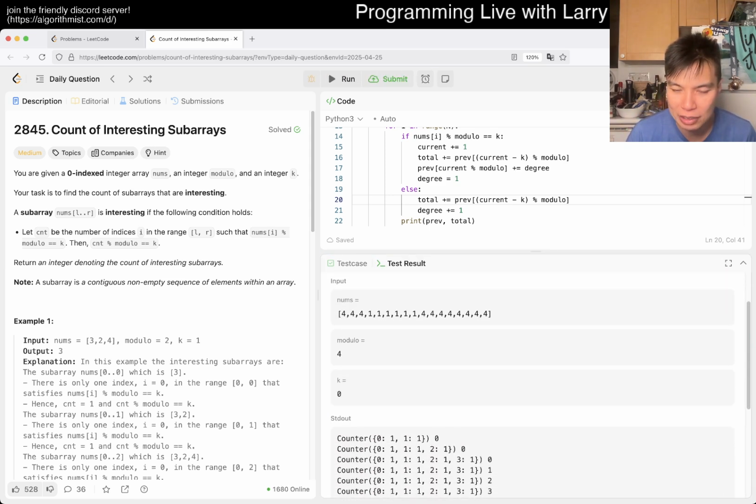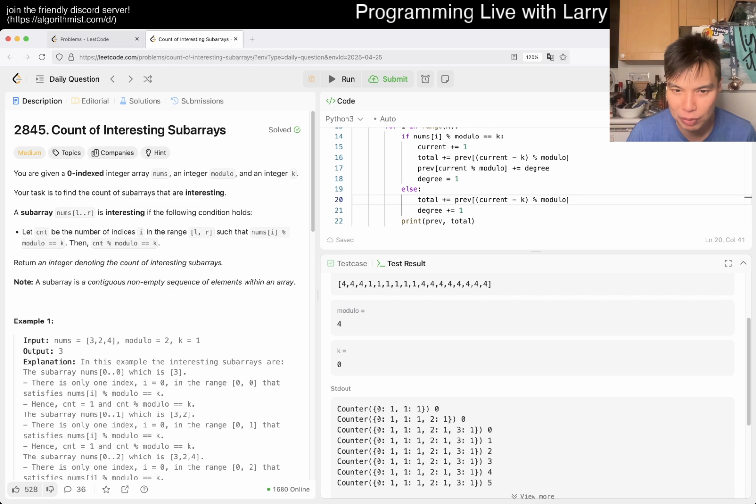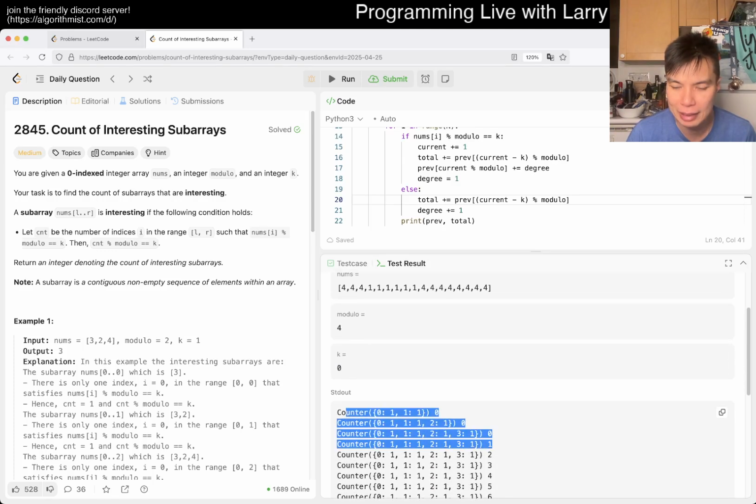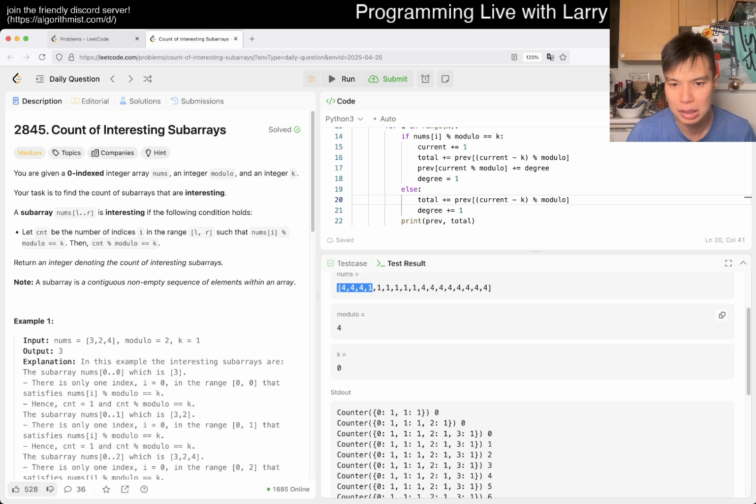But yeah, I think this one is easier to debug, so we can see, right? So after the first 3 elements, nothing. This being a thing is a little bit sketchy. Oh, this is wrong. I see. This is saying that after 4 elements, it's an interesting subarray, which is not true. The reason is because here, so maybe this part is not right.